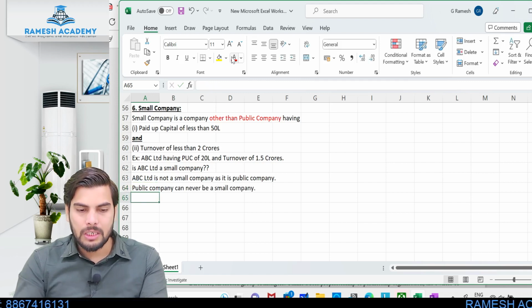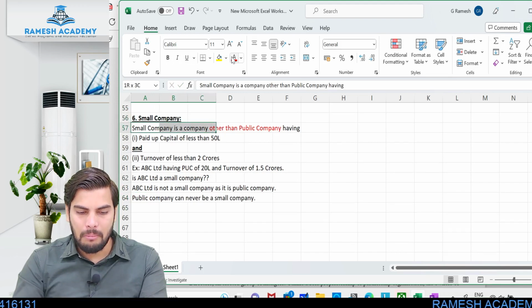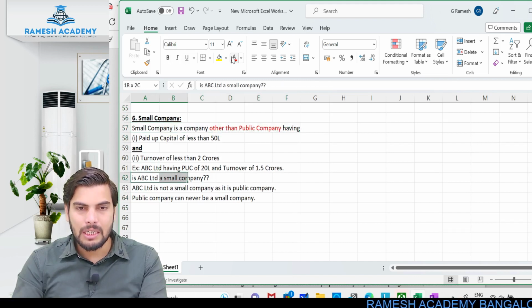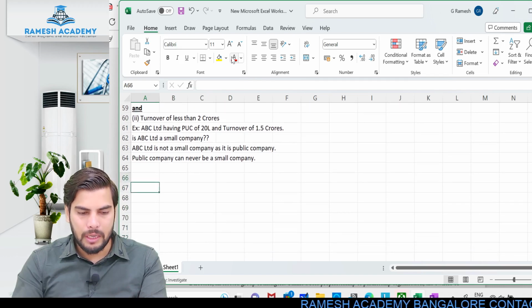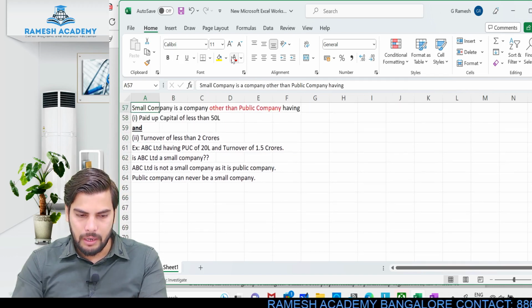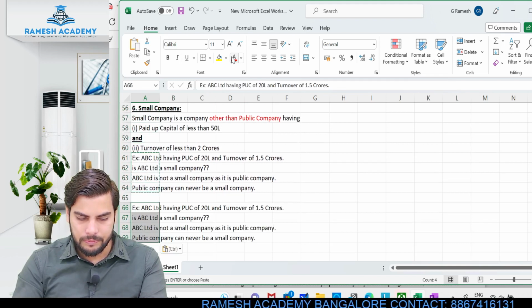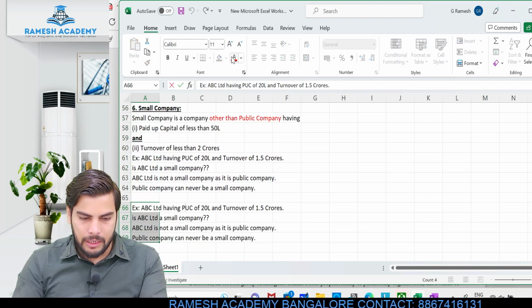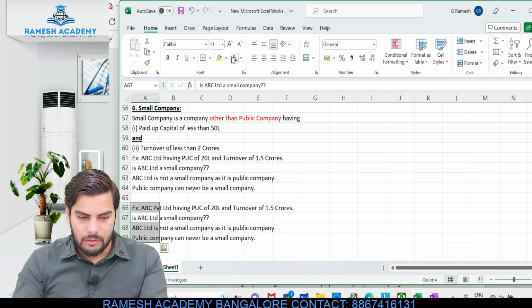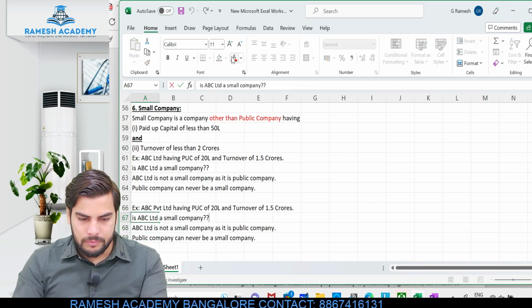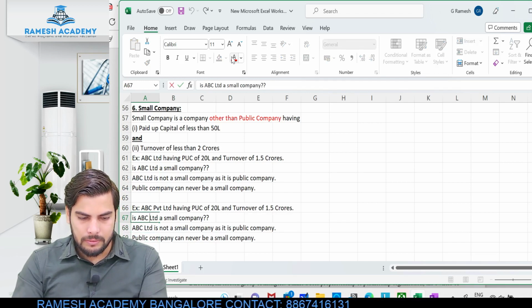As in the definition, it is clearly mentioned that small company is a company other than public company. So always remember, when I say ABC Limited, it is a public limited company. When I say ABC Private Limited, that would be treated as a private limited company. Okay, so let me take another example. Suppose instead of ABC Limited, here I just put it as ABC Private Limited. Clear? So what do you think in this case?